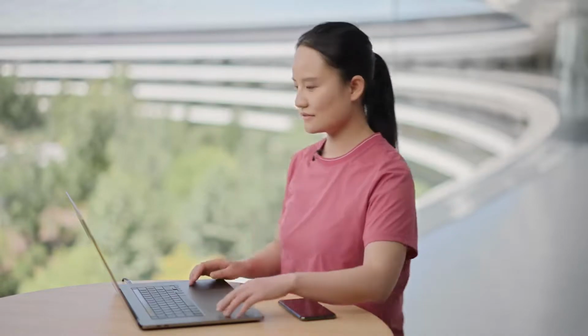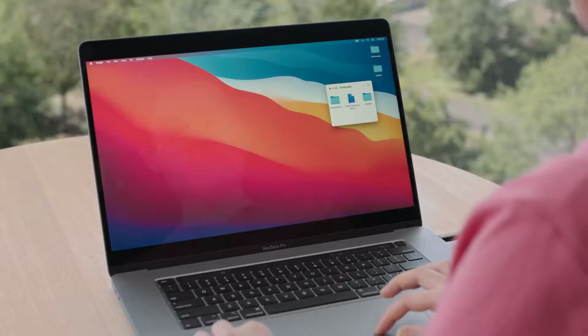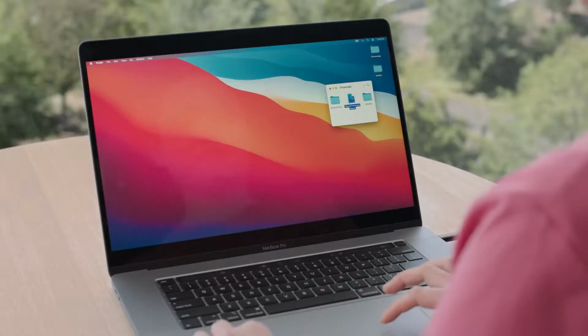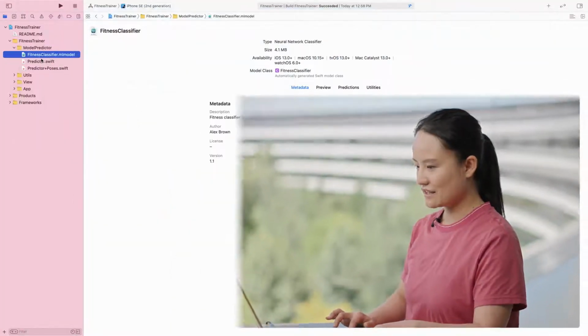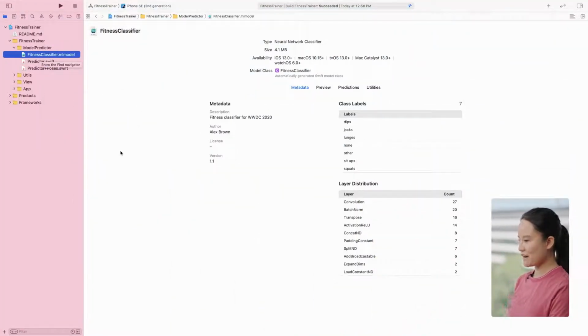Now, let's take a tour of these steps in Xcode. This is our finished training app. Let's open it. And this is the finished classifier we've just trained.